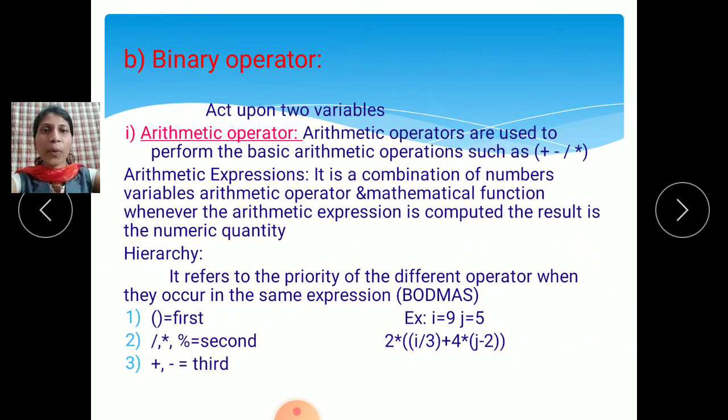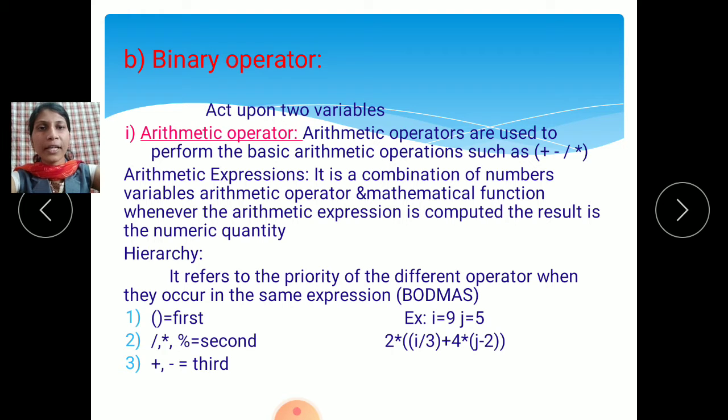Then the second type of operator is the binary operator. Binary operator means what? It acts upon two variables. A binary operator acts upon two variables, and a unary operator acts upon a single variable. So here we are using two operands, means two variables. There are four types of binary operators: arithmetic operator, logical operator, relational operator, and bitwise operator. These are the four types of binary operators. We will see them one by one.